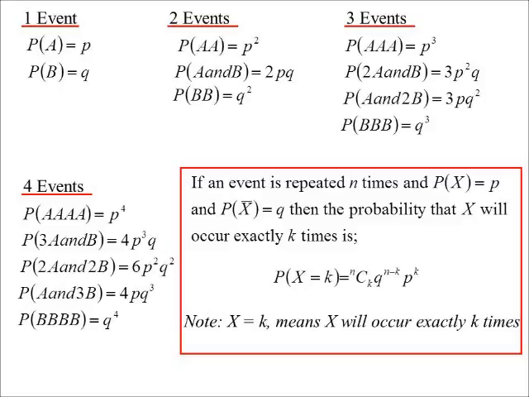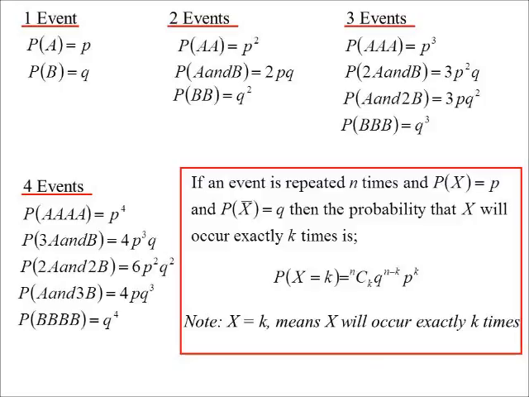And so we just have to substitute into the general term, and P and Q will be those probabilities. Now, the notation I use there, probability x equals k, basically means that x, whatever that event is, will occur exactly k times.